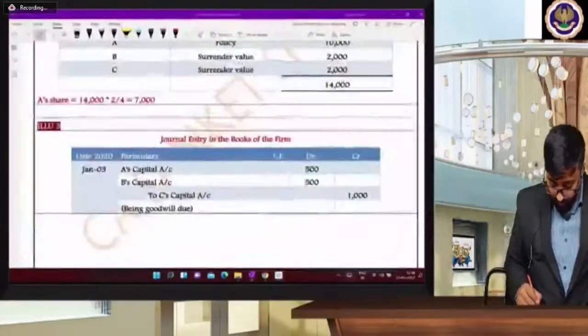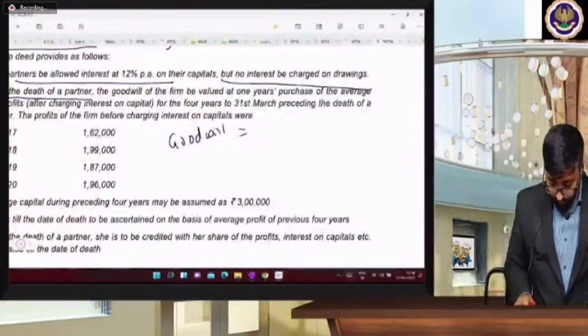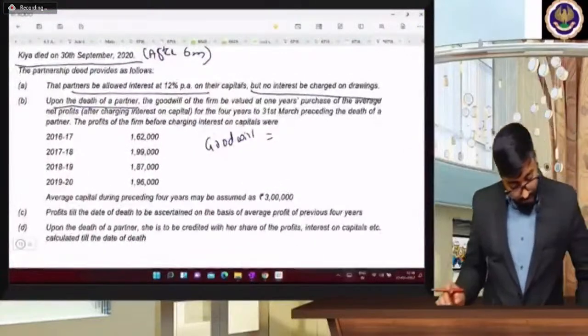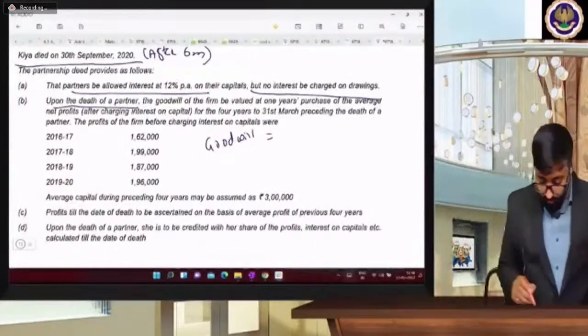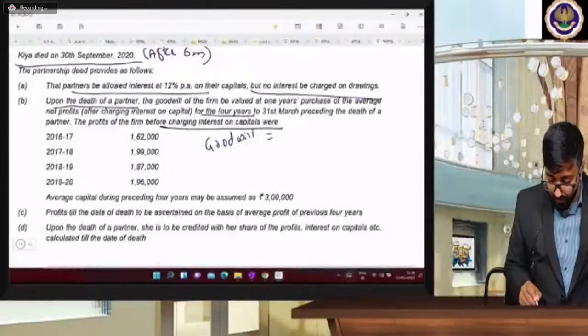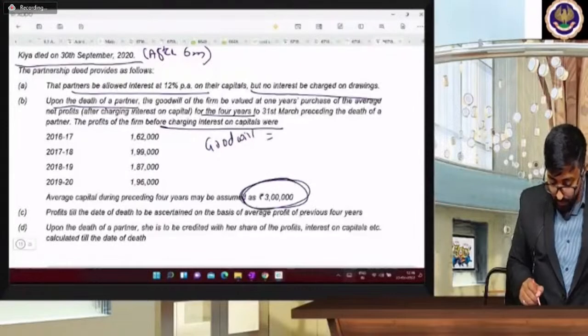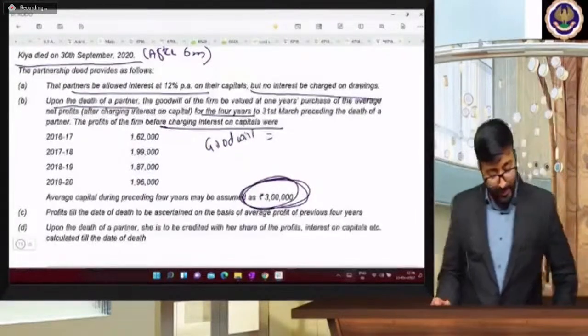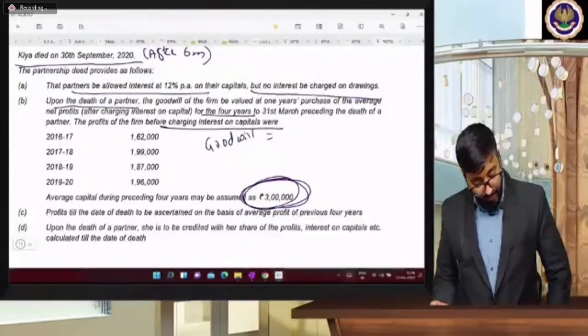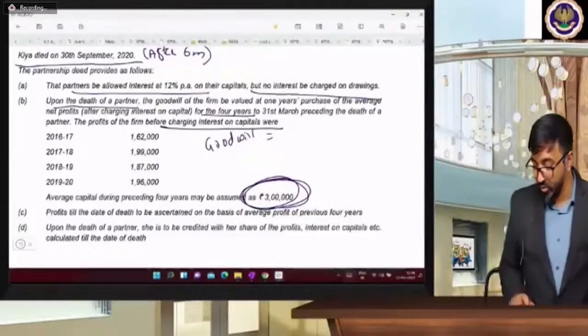How much is the net profit, beta? After charging interest on capital, and before charging interest on capital, profits are given below. Average profit of the preceding 4 years is 3 lakhs. So beta, the average profit they have given directly. What is the average profit during these 4 years? 3 lakhs rupees. Okay.